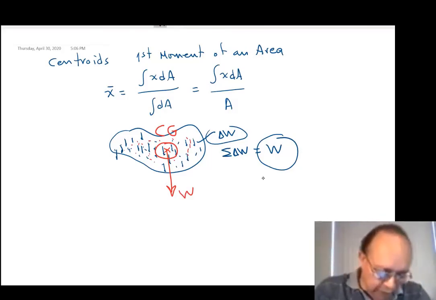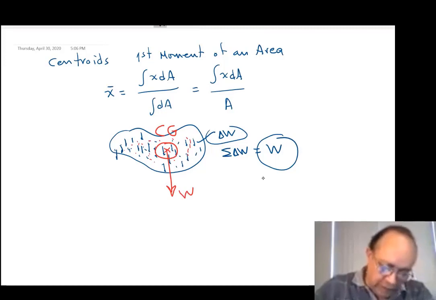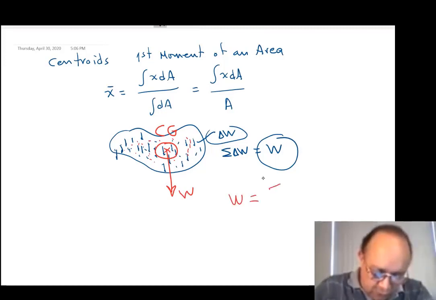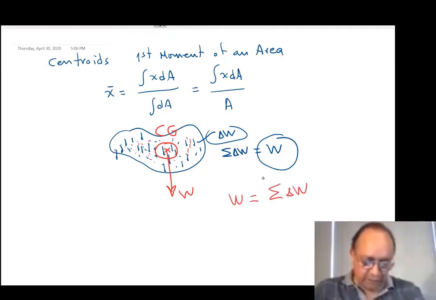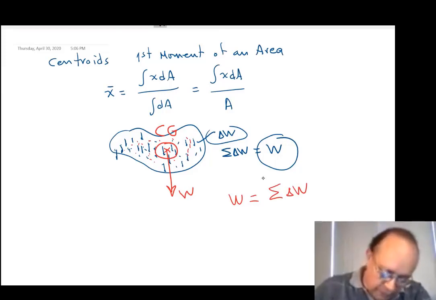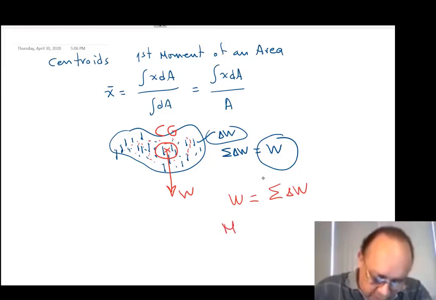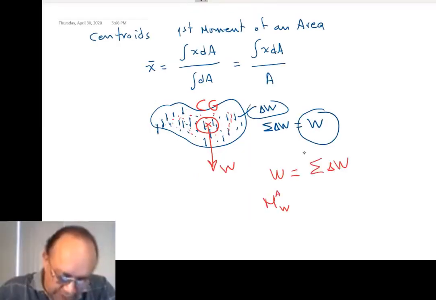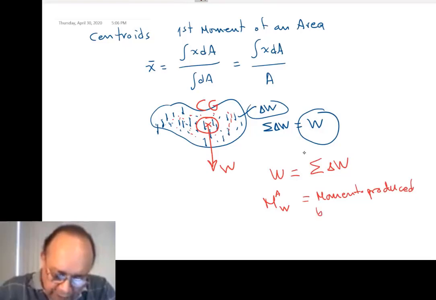The way we do that is by making sure that the total weight is equal to the summation of all the little weights, and that the moment the total weight produces with respect to some point, let's call it A, is the same as the moment produced by all components together.